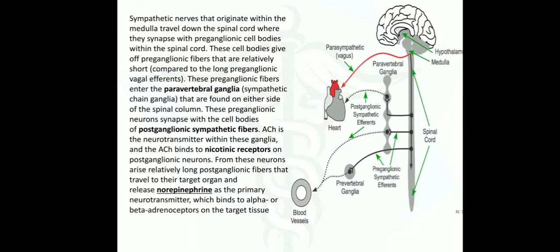Acetylcholine is the neurotransmitter within these ganglia, and acetylcholine binds to nicotinic receptors on postganglionic neurons. From these neurons arise relatively long postganglionic fibers that travel to their target organ and release norepinephrine as the primary neurotransmitter, which binds to alpha or beta adrenoreceptors on the target tissues.